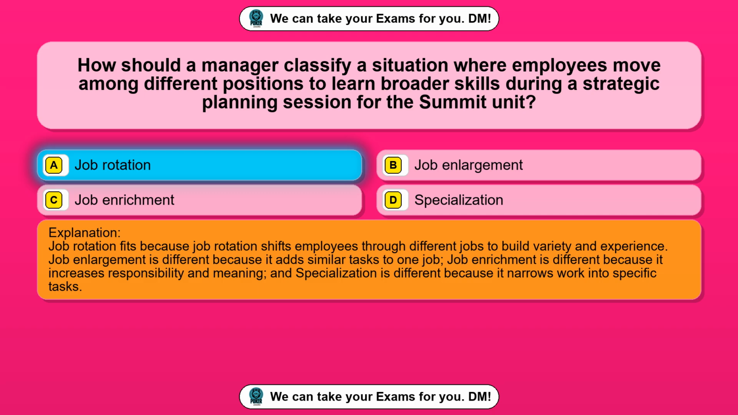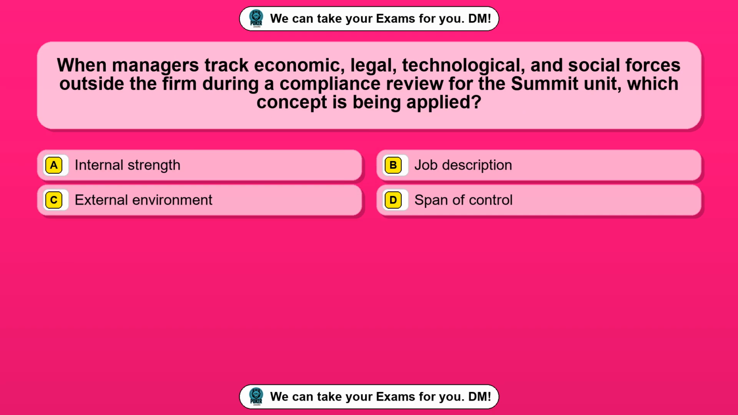Question 36. When managers track economic, legal, technological, and social forces outside the firm during a compliance review for the summit unit, which concept is being applied? Option A, internal strength. Option B, job description. Option C, external environment. Option D, span of control. The correct answer is option C, external environment.